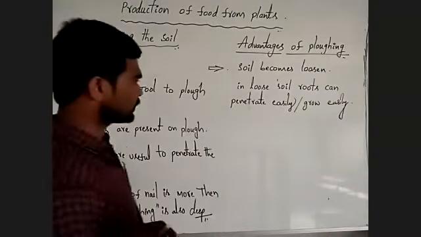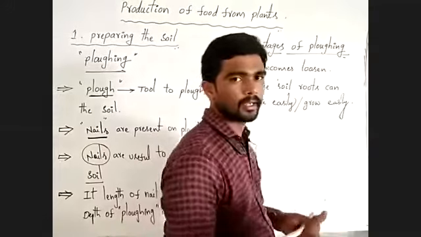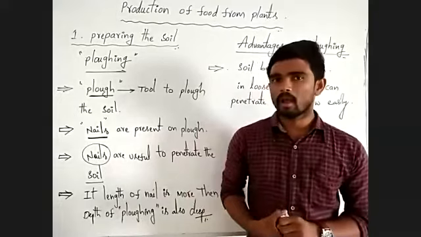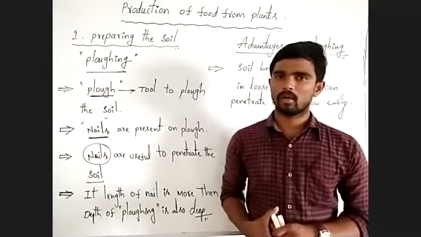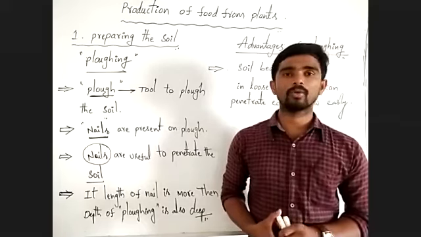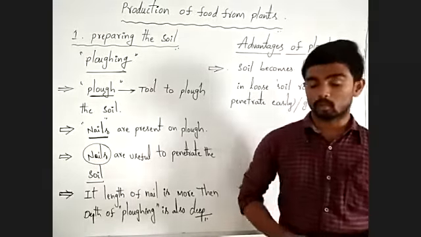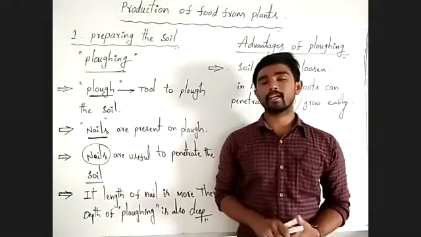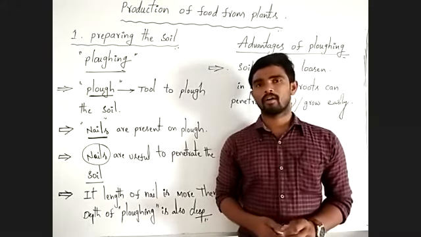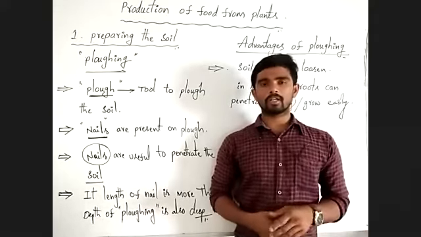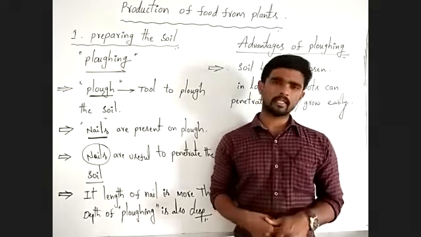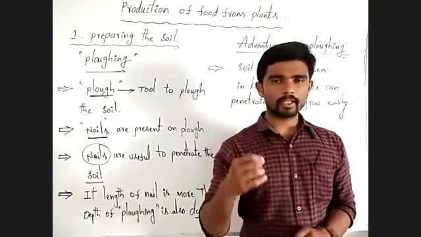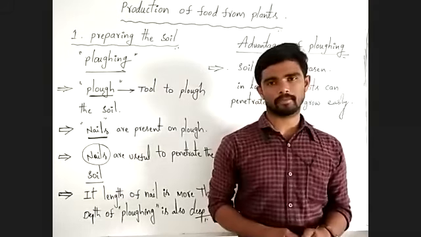The main important advantage: in hard soil, roots cannot grow deeply. Okay, they cannot penetrate that hard soil easily. That is why the plowing process is very useful in agriculture.